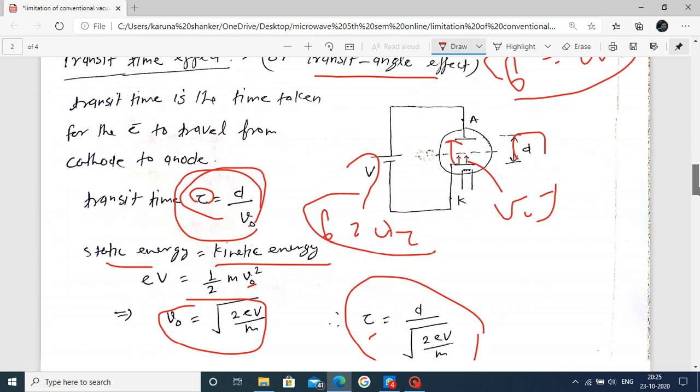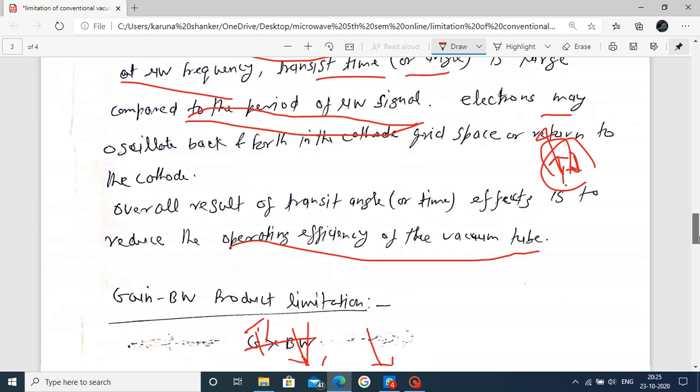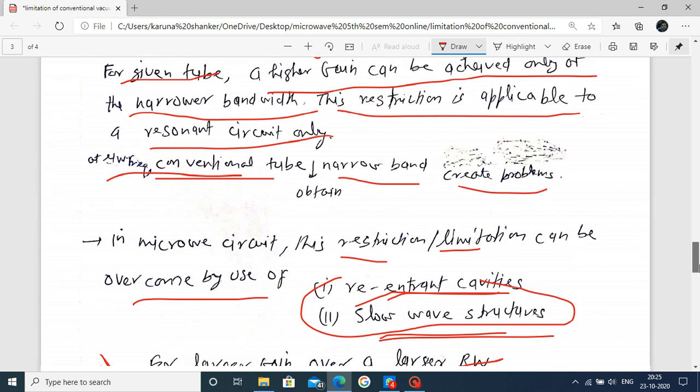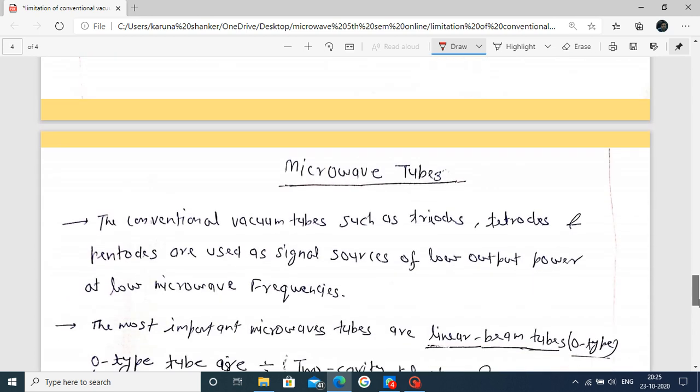Now, next, at microwave frequency, what tubes are used? These are called microwave tubes, which are used for generation of a source signal and also for amplification purposes, as oscillators. They will be used in the upcoming lectures.